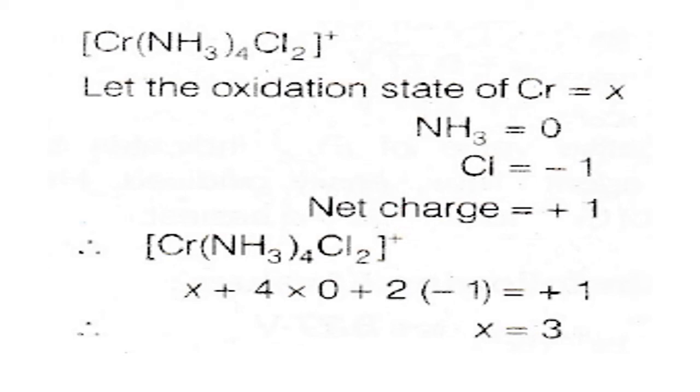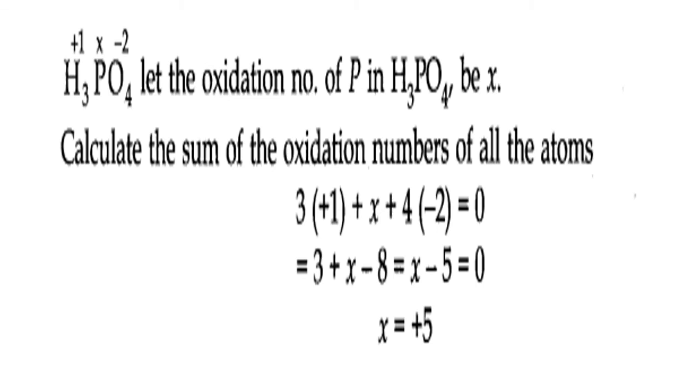Now we will calculate the ON of phosphorus in H3PO4. This is called phosphoric acid. Let us take the ON of P as X. Now this is a neutral molecule. 3 into plus 1, correct? P, we don't know, X. Plus 4 into O, which is always given as minus 2.